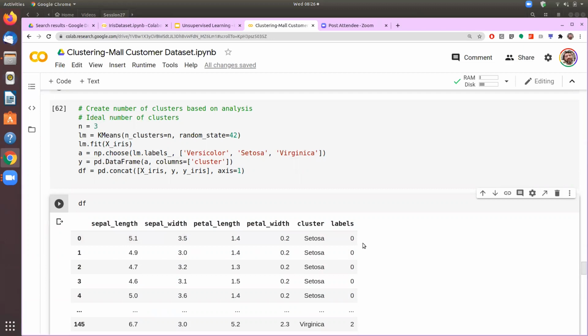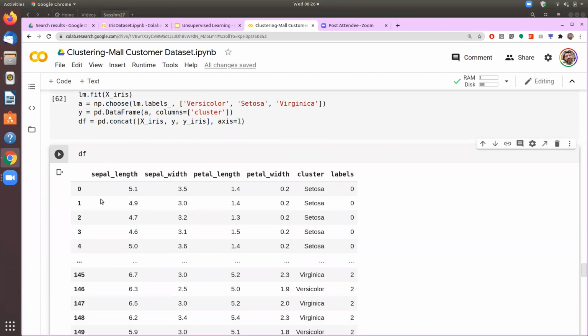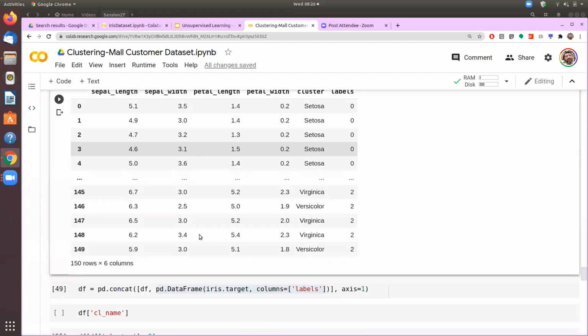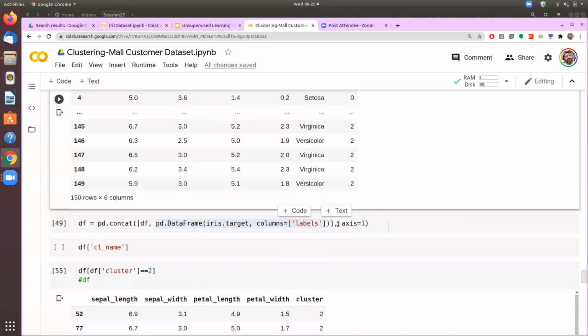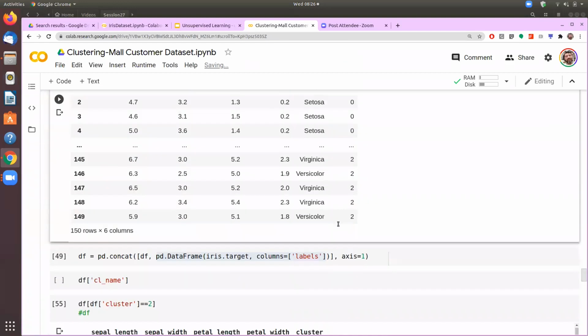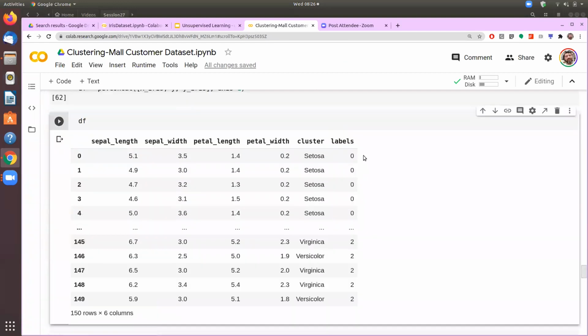So as you can see now, the labeling 0 was setosa earlier also, and 2 was virginica, and 1 was versicolor.